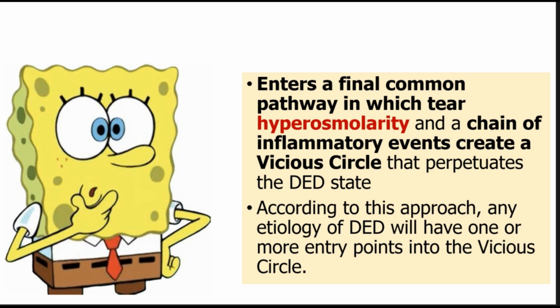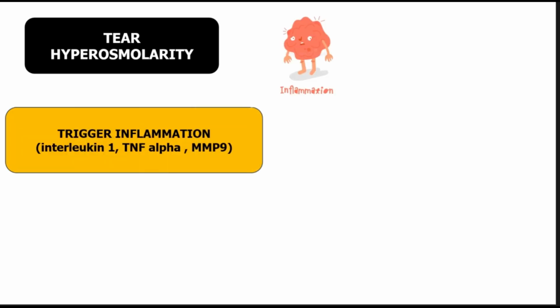And what TFOS said is that according to this approach, any etiology of dry eye disease will have one or more entry points into this vicious circle, right? So let us try to see how this happens. In this entire lecture, I was basically talking about tear film hyperosmolarity. Why is it so dangerous? It's dangerous because whenever hyperosmolarity occurs, it is going to trigger inflammation.